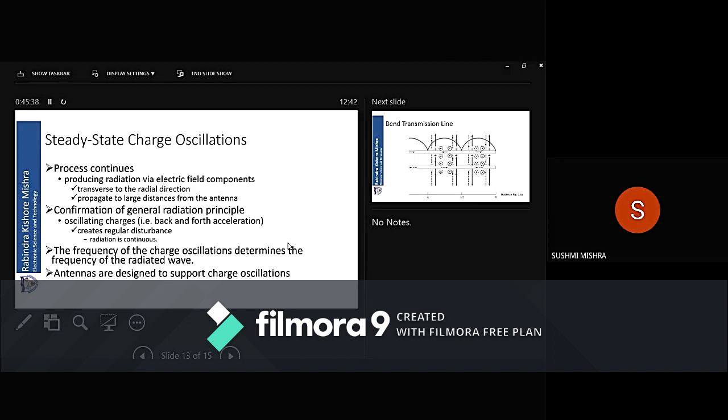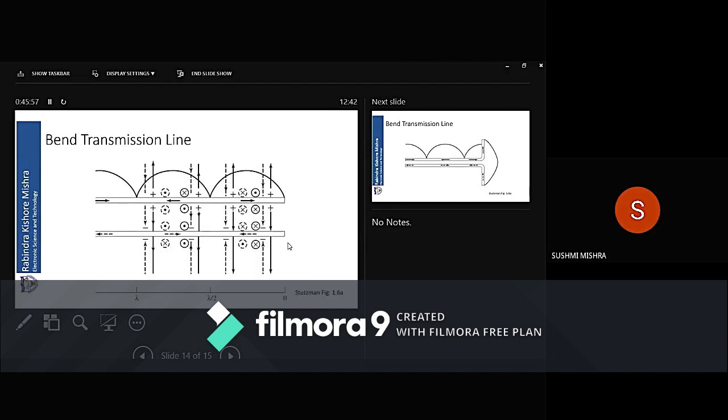Now when we design an antenna, our primary aim is to support charge oscillation. So antennas are designed to support charge oscillation. These points we will discuss later in detail. Now I will consider another case, and after I consider this, I will stop here.